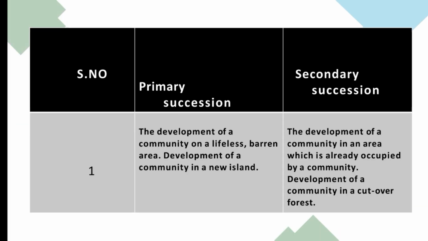The difference between primary succession and secondary succession. Primary succession: the development of a community on a lifeless barren area. Development of a community in a new island. Secondary succession: the development of a community in an area which is already occupied by a community. Development of a community in a cut over forest.